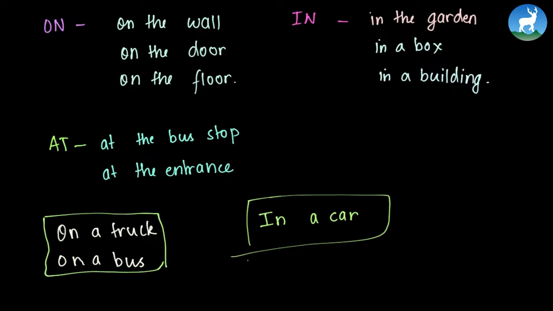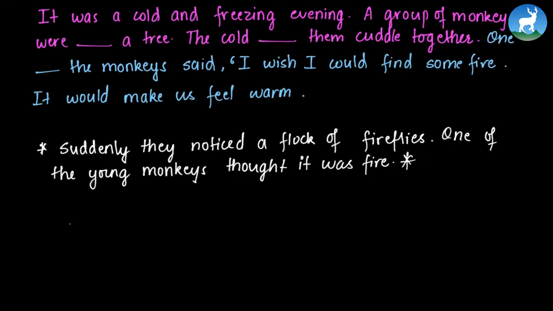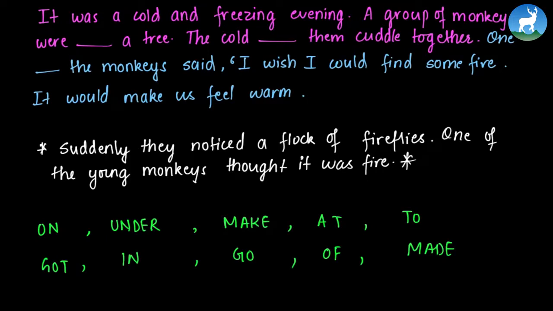Now with the knowledge of these prepositions, we are ready to solve the exercise portion for this unit. Here, we will complete a story by using the appropriate prepositions. This is the first half of the story, and we need to fill in the blanks with the words that are listed here. So we can use on, under, make, at, to, got, in, of, go, and made. So we need to fill in the blanks with these 10 words.